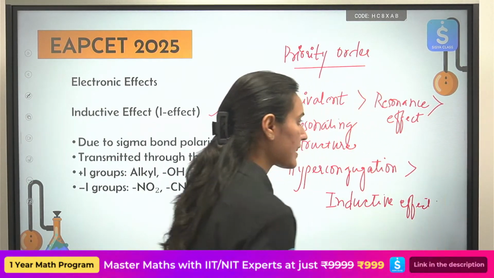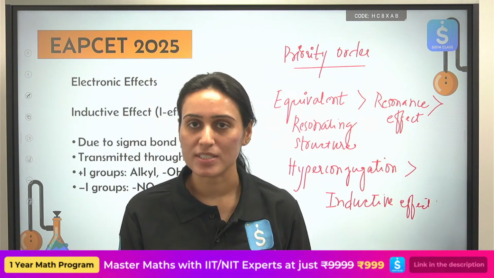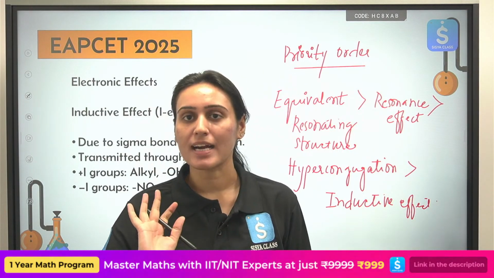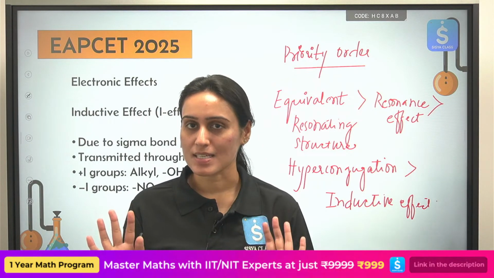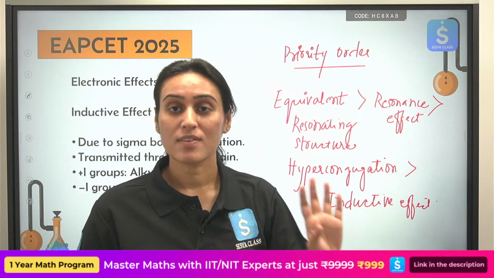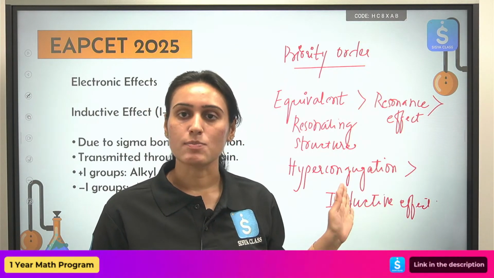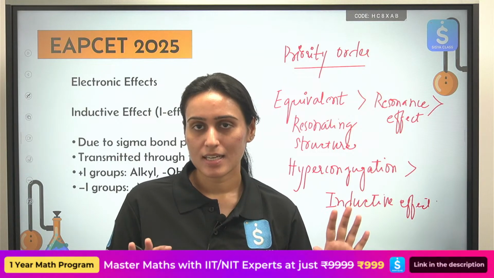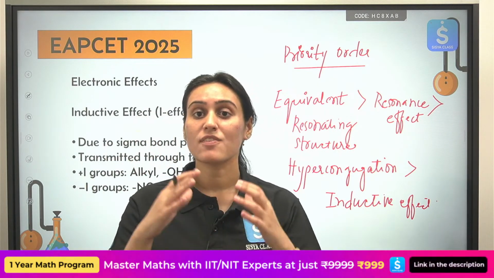So you may feel that inductive effect is present. Oh, that will stabilize my molecule so much. Inductive effect is the weakest effect that is known to us. But still, you should know which type of effect is present in your organic compound. Okay, so please note this order down. We are going to solve questions in which we will compare acidic strength. We will take help of this order there. Okay, so now we understand what is the priority order. Let's talk about inductive effect. Let's talk about these effects in detail first.